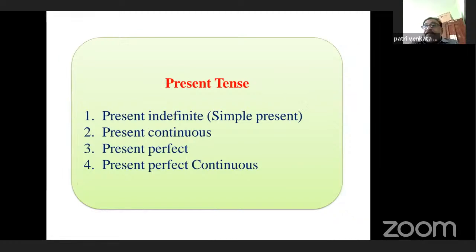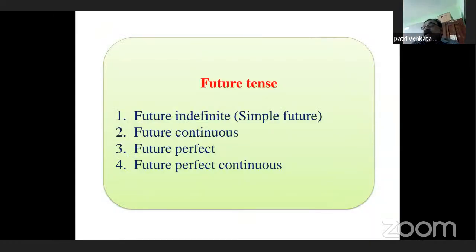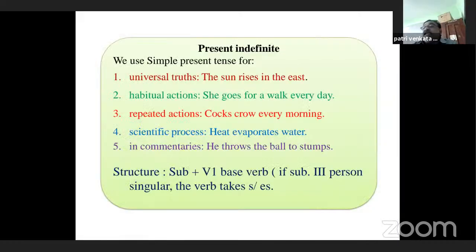The same way, past indefinite, past continuous, past perfect, and past perfect continuous. And the same way, future indefinite, you can call it simple future or future simple, future continuous, future perfect, and future perfect continuous. Now let us see one by one in detail. Let us take the first one, present indefinite.